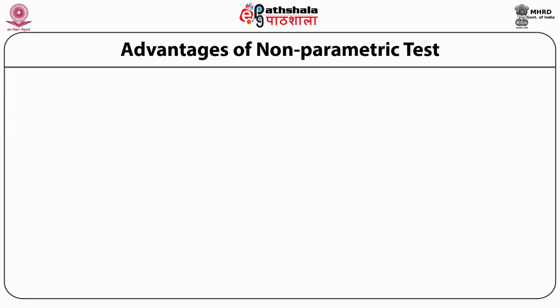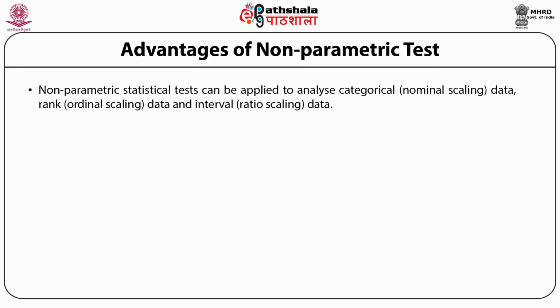Let us see what the advantages of going for the non-parametric test are. The first advantage is that non-parametric statistical tests can be applied to analyze categorical data, which have been collected on nominal scales, rank data, that is the ordinal scale data, and interval data.